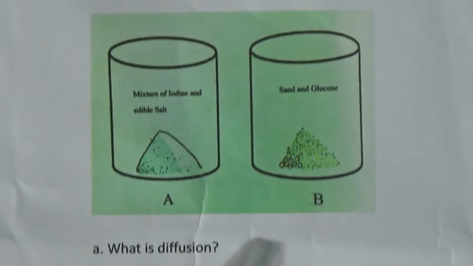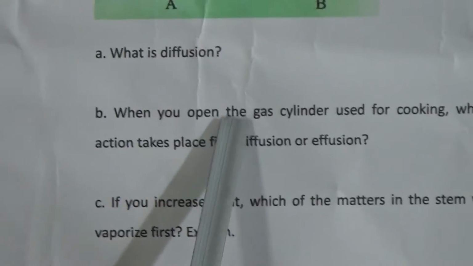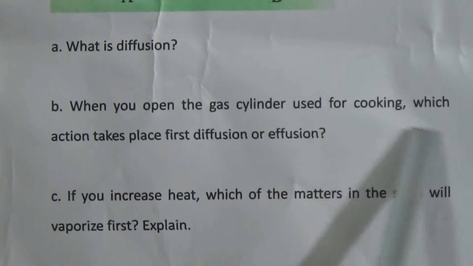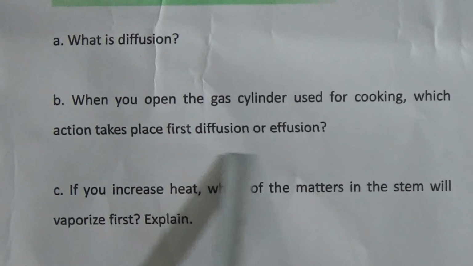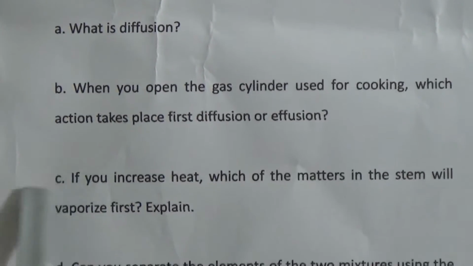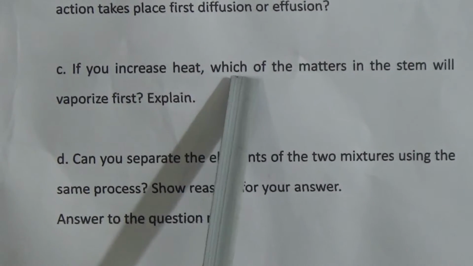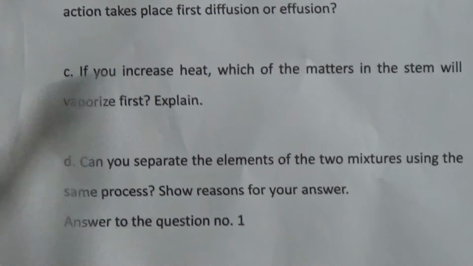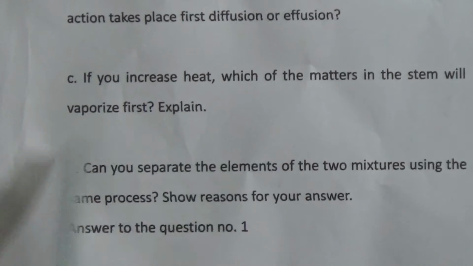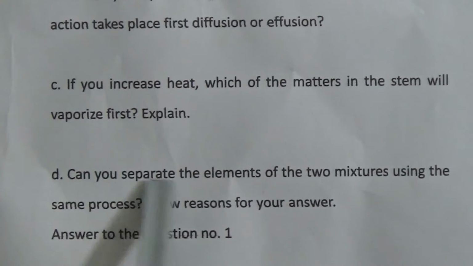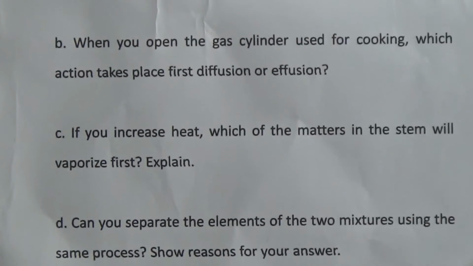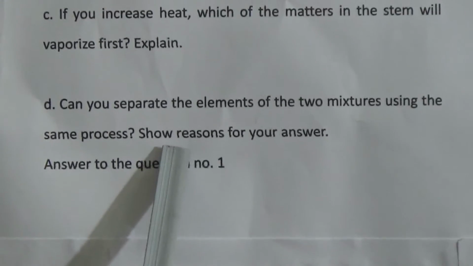First question is what is diffusion. Second question is when you open the gas cylinder used for cooking, which action will take place first, diffusion or effusion. The third question is if you increase the heat, which of the matter in the steam will vaporize first? Explain. Now come to the last one. Can you separate the elements of the two mixtures using the same process?